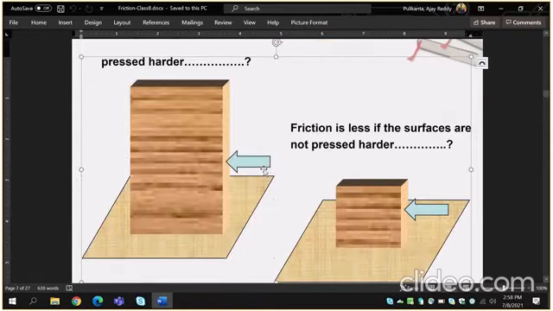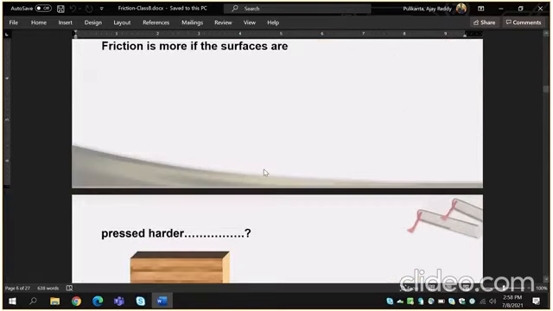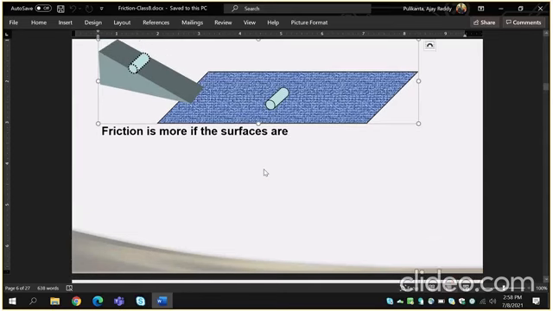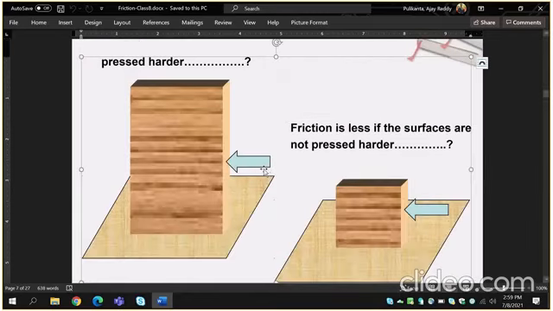Observe these examples. Friction is more; it depends upon the surfaces. Rough surfaces, the object is slow moving. Smooth surfaces, the object is moving fast. And next one, pressed harder. Friction is less if the surfaces are not pressed harder.